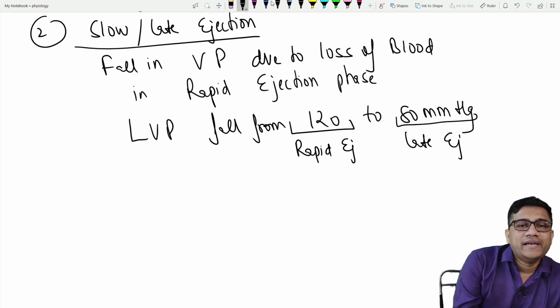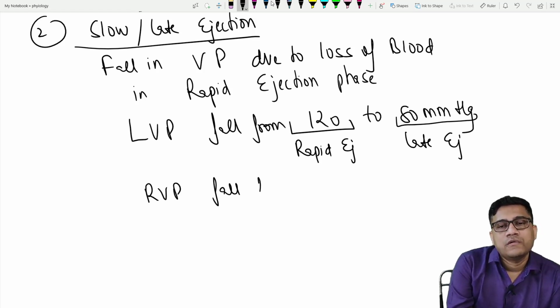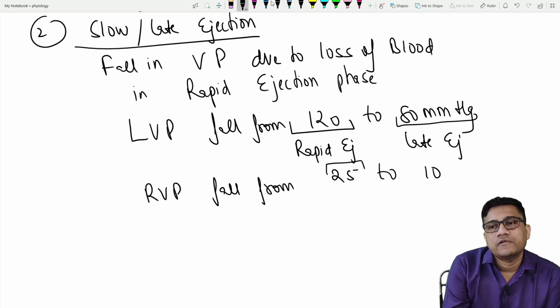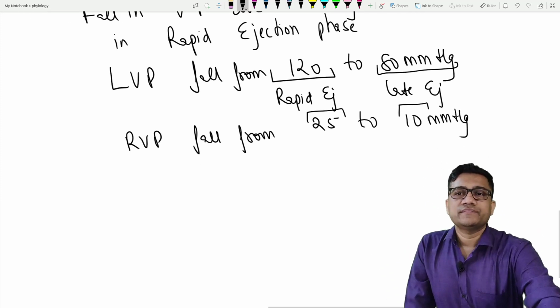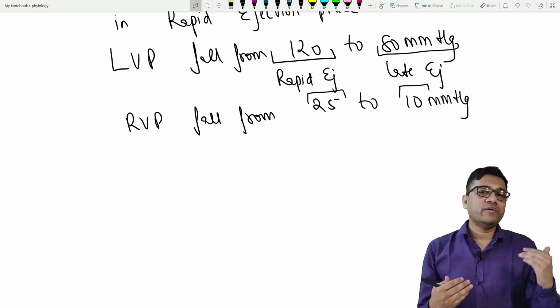And RVP will also fall from 25 to 10 mmHg. Okay, 25 to 10. Are you clear? So both ventricular pressures are falling.